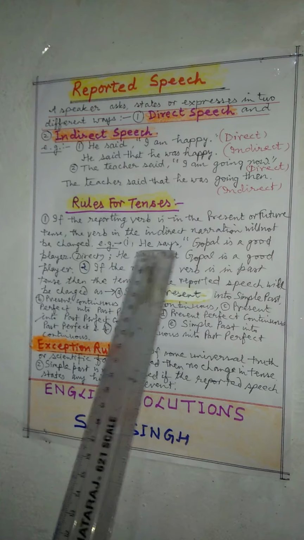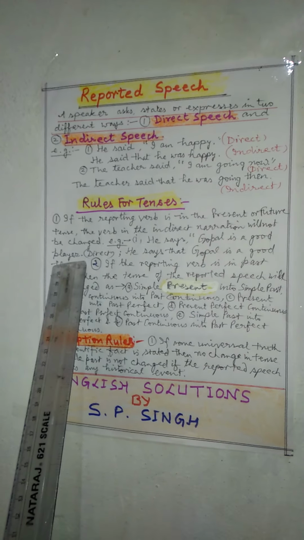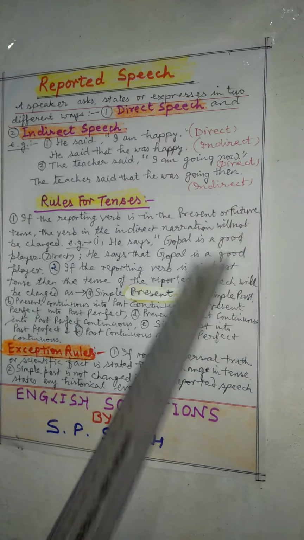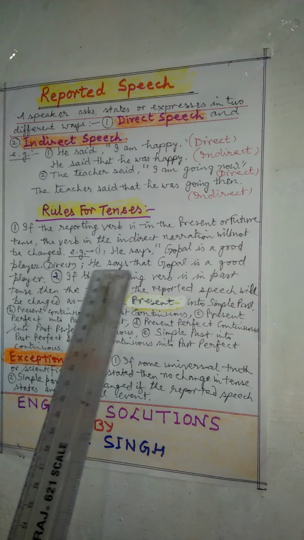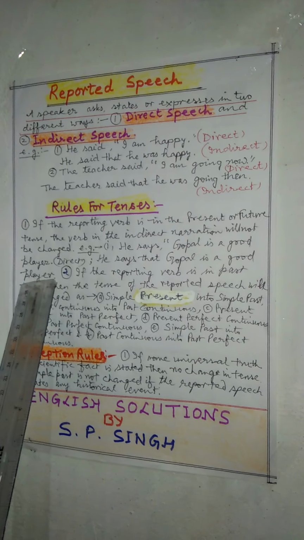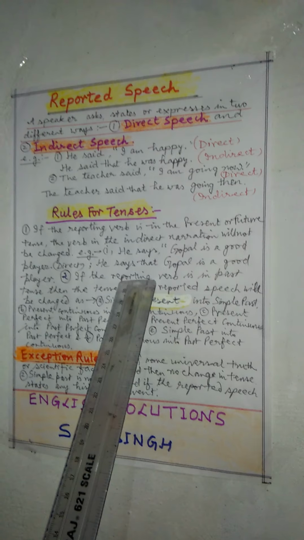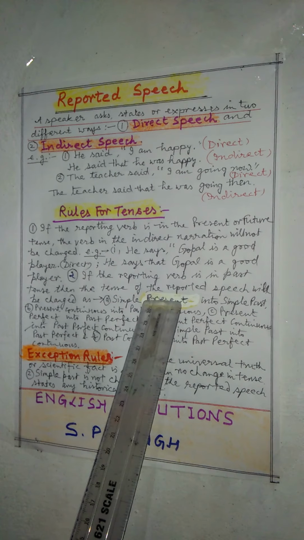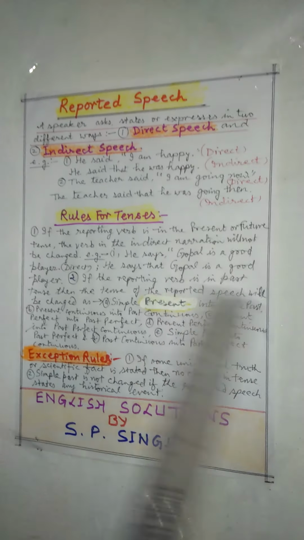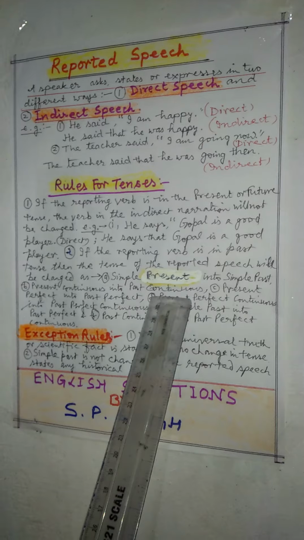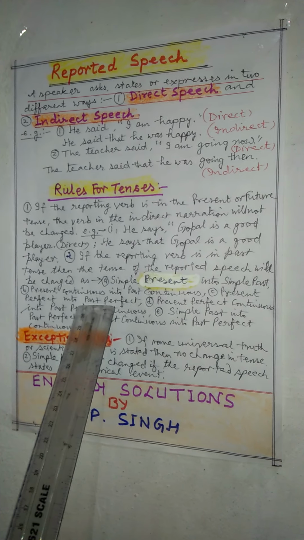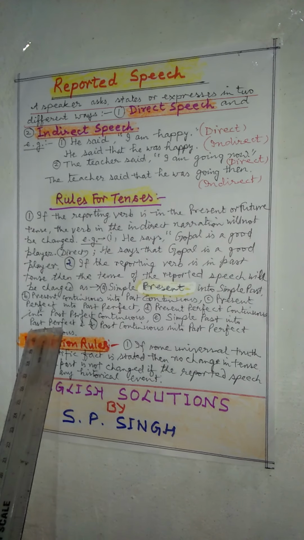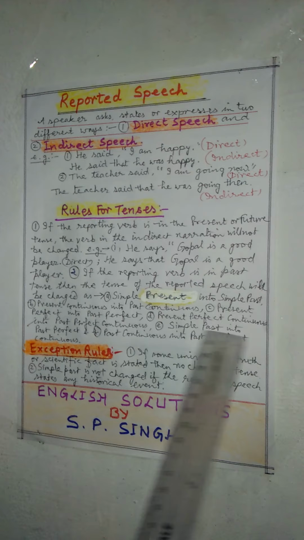One example is, he says, "Gopal is a good player." Here says is in present tense, so the tense of the reported speech will not change. He says that Gopal is a good player. That is the indirect speech. Second, if the reporting verb is in past tense, then the tense of the reported speech will be changed: simple present changes into simple past, present continuous into past continuous, present perfect into past perfect, present perfect continuous into past perfect continuous, simple past into past perfect, and past continuous into past perfect continuous.